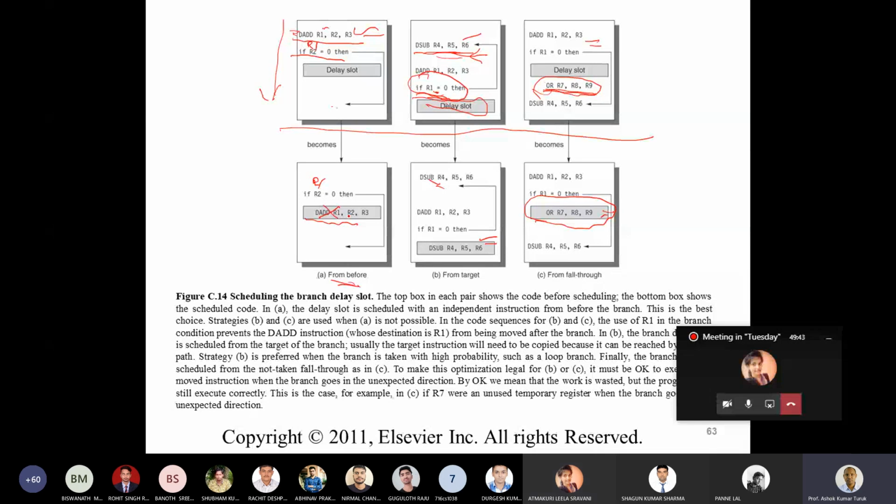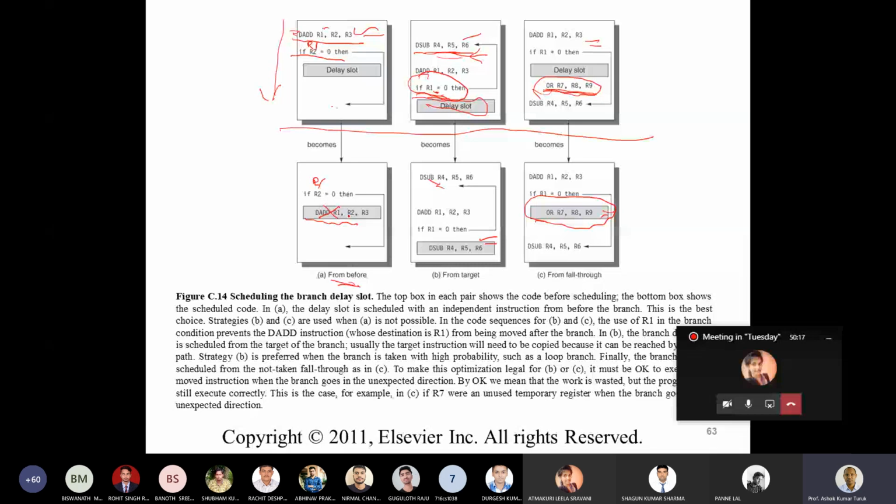Branch target is writing back the R1. So the new value of R1 is... let's not confuse. Which instructions will update the register? All the ALU instructions will update the register, whether it's an ALU operation or an ALU immediate operation, right? The branch instruction is not an ALU operation. It's not performing an ALU instruction or ALU immediate instruction. So a branch instruction will never write into the target.